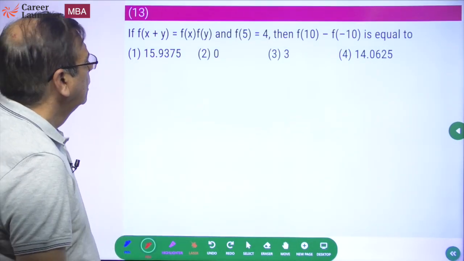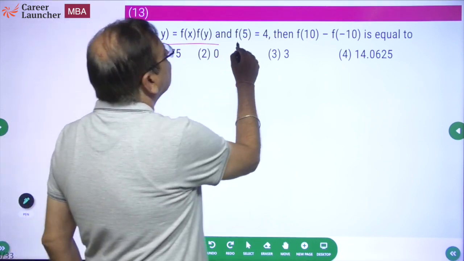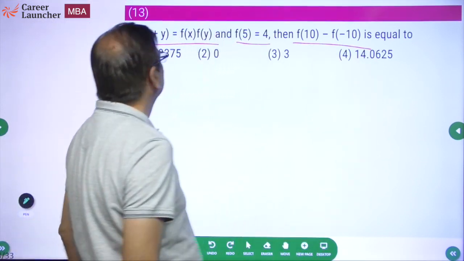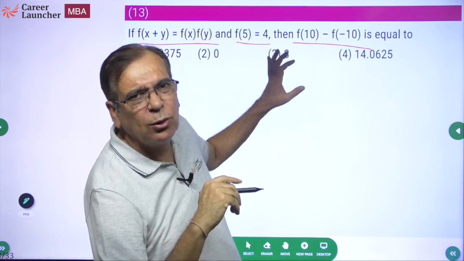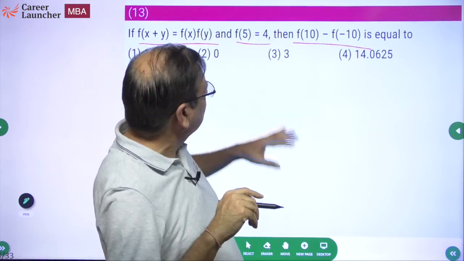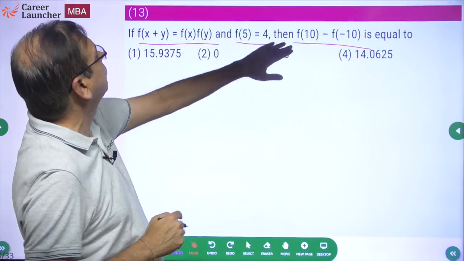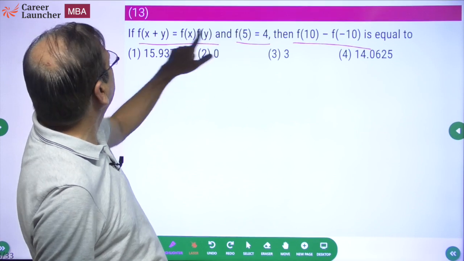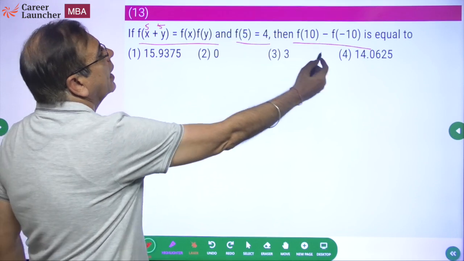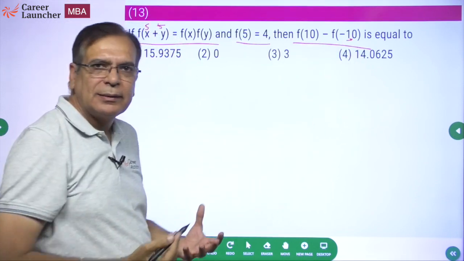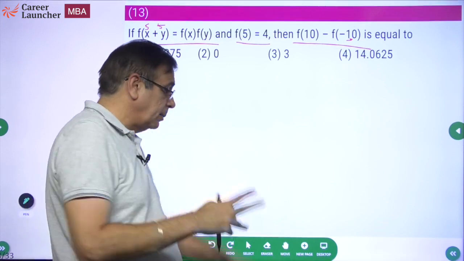Okay. If f of x plus y equals f of x into y, f5 equal to 4, f10 minus n... बाद में करेंगे, जल्दी नहीं है हमें. These are questions which require you to exercise your brain and find the logic in it, and then you have to say, okay, what is f, how do I get to f10? F10 could be f5 plus f5. If I say x and y is 5 plus 5, I can get 10. How do I get f minus 10? So you need to spend a little time, and these are questions typically which I would say, बाद में करो, कोई जल्दी नहीं है हमें.